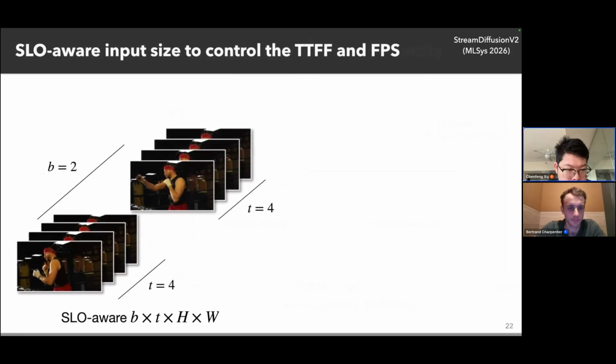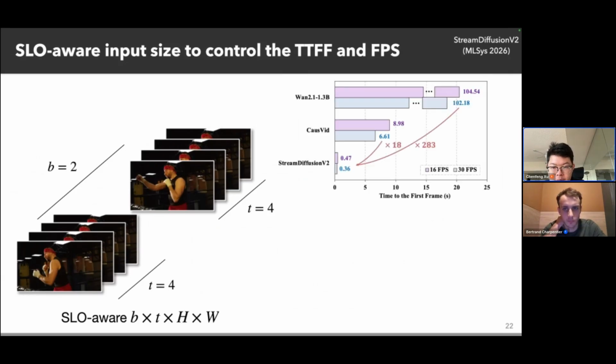More specifically, we give an example here. We want to keep the frame number small enough, for example t equal to 4, which is a very small number of frames. If we can reduce t, we can reduce the time to the first frame to less than 0.5 seconds. You can see compared to the previous method like CausVid, our method can achieve the live stream objectives.